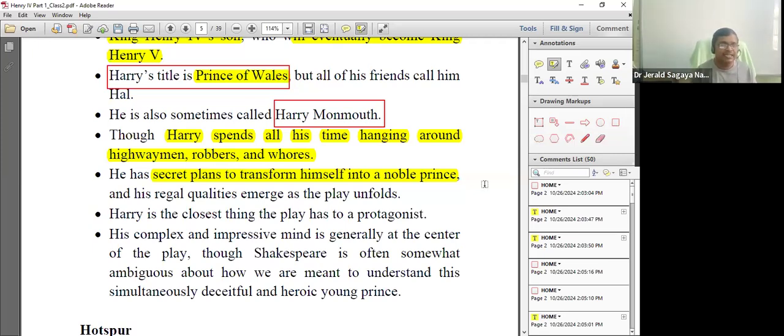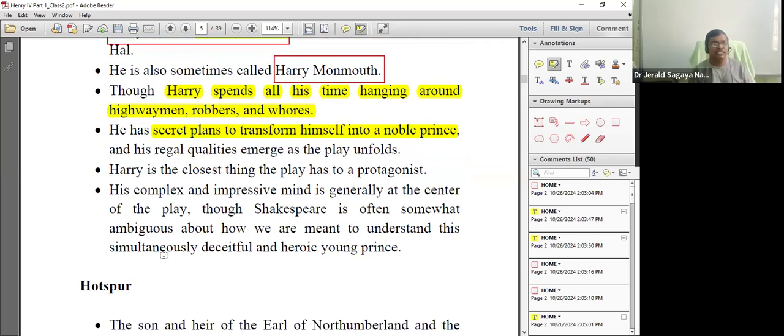Okay, leaving Prince Harry aside, what will Henry IV do? He will plan to move towards the Holy Land to make a reparation for the sin that he has committed. What is the sin? Eliminating King Richard II inside the prison. He had the man eliminated right inside the prison. And later he will assume innocence and even punish the man who eliminated King Richard II.